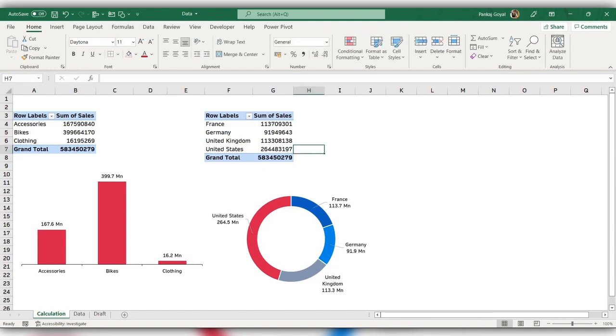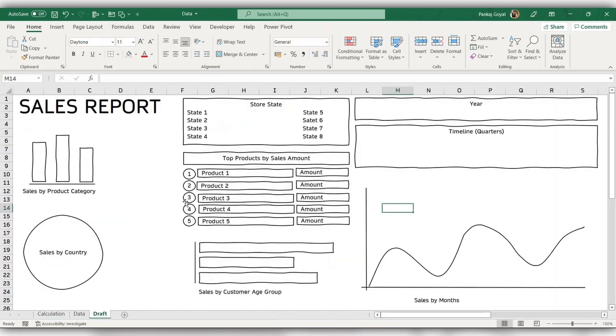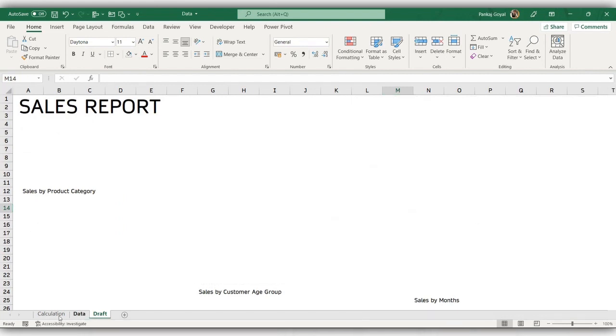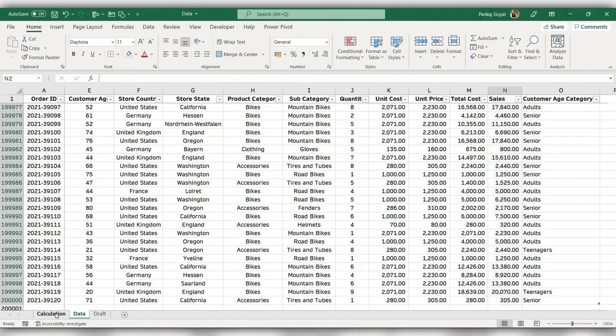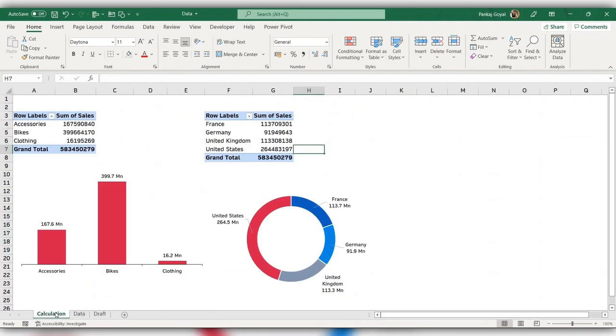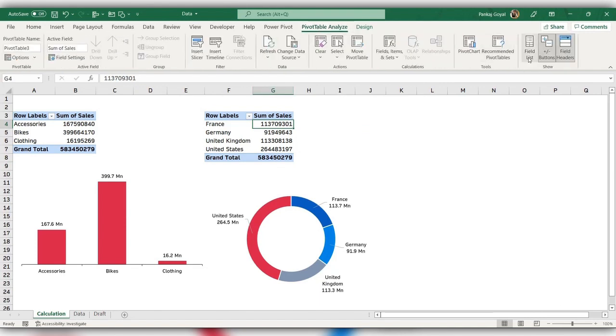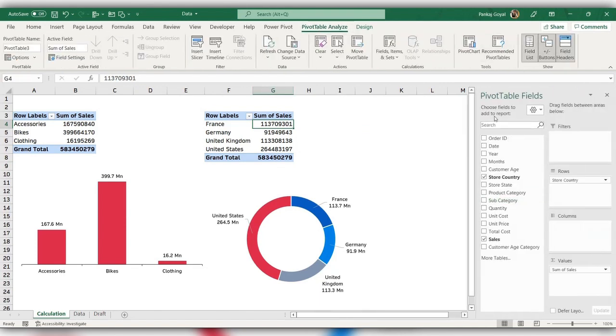Looks good. Now moving on to the next, we have this store state, which is a slicer. So what I'll do, under the calculation tab, I'll just enable one pivot table. So I click on this table and the pivot table field has been disabled. So go to pivot table analyze and click on field list. So the pivot table field is enabled now.